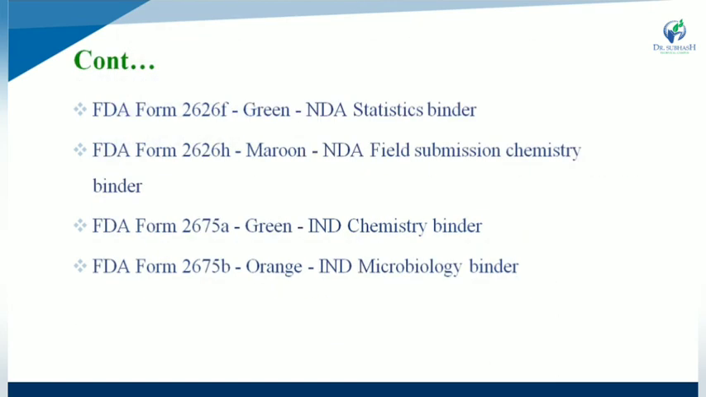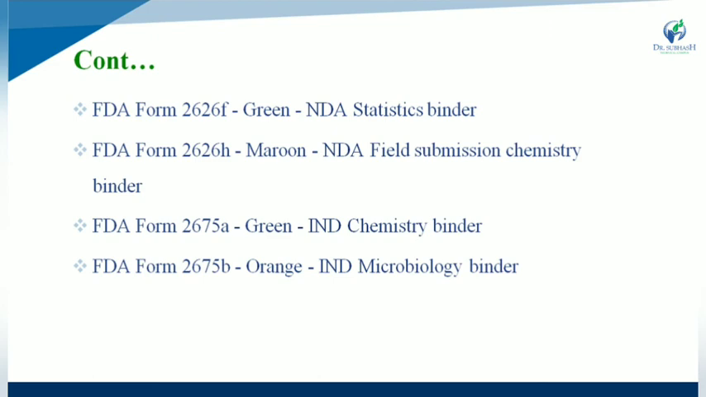Form number 2626F is green in color, and that is the NDA Statistics binder. Next one is form number 2626H, that is maroon in color and required for the NDA Field Submission Chemistry binder.